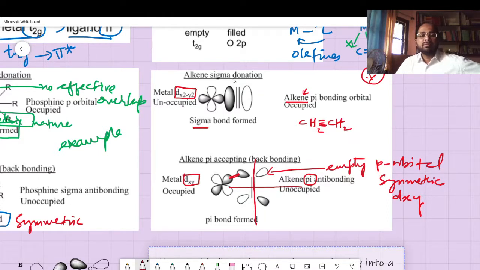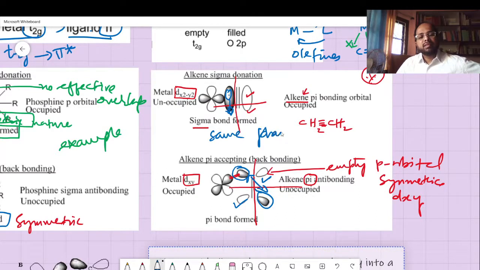So I am going to draw the same here. You can see that this phase and this phase are similar, whereas here you have this phase and this phase similar, right? The dark shaded and dark shaded are opposite in these two parts, and the dark shaded and dark shaded are in the similar phase. Okay, same phase, same phase.